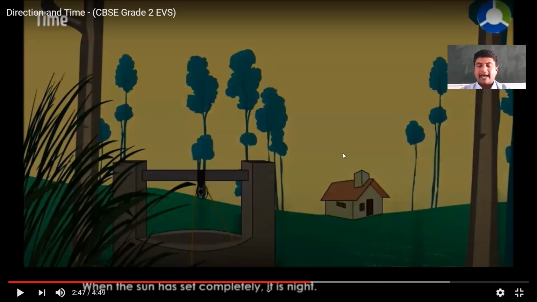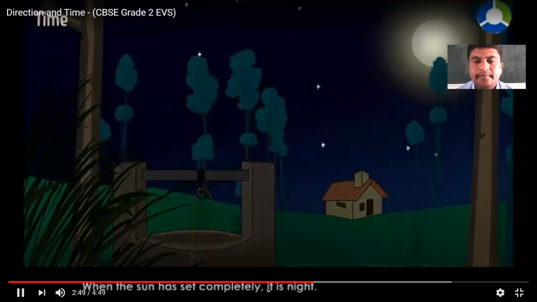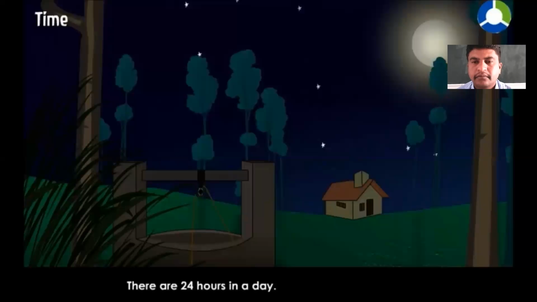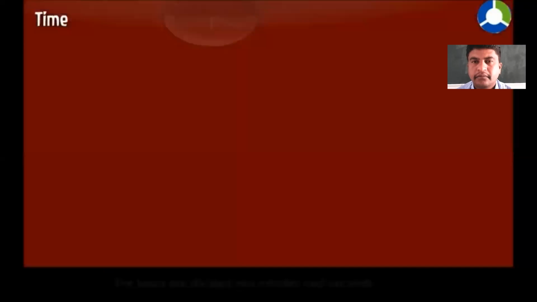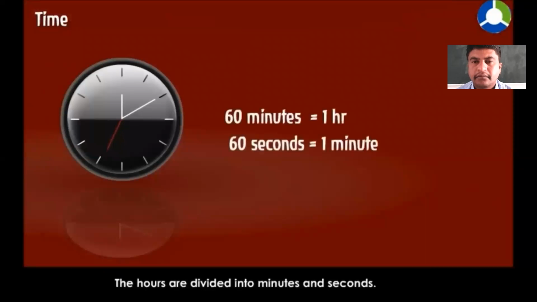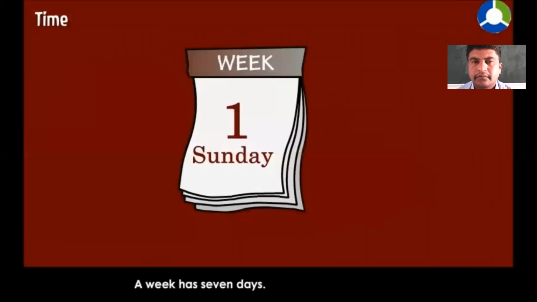Now, how to tell time, children? Let's get in. When the sun has set completely, it is night. There are 24 hours in a day. The hours are divided into minutes and seconds. A week has 7 days.